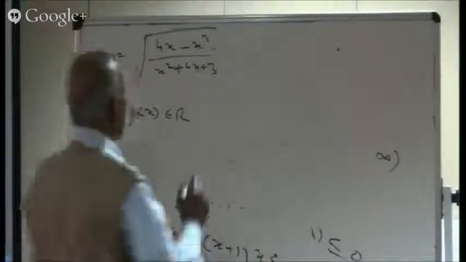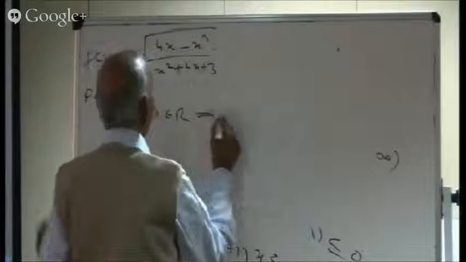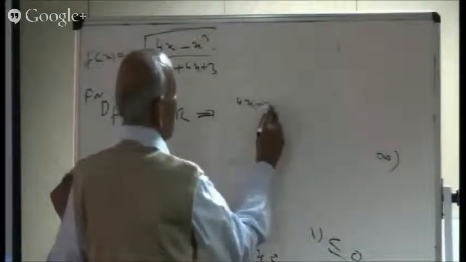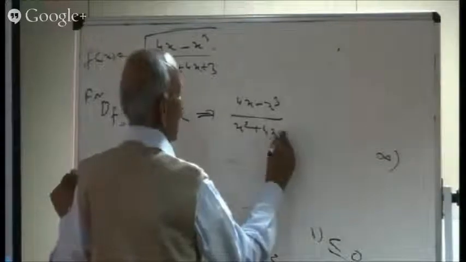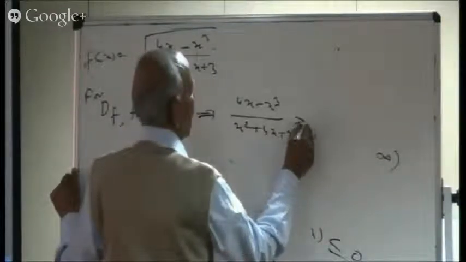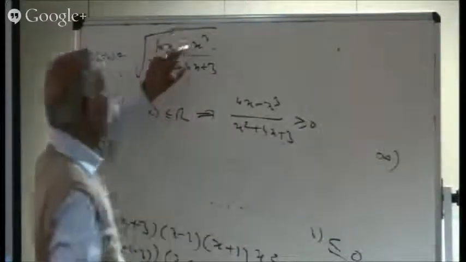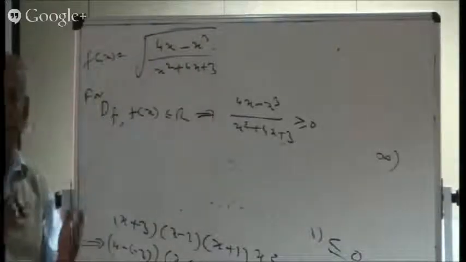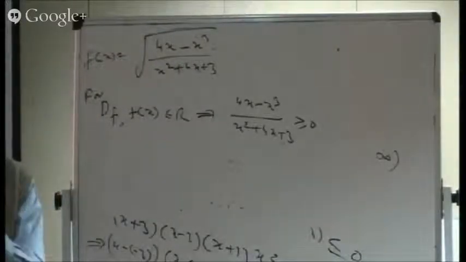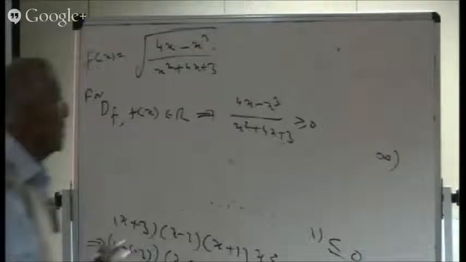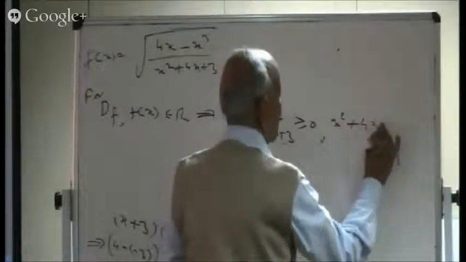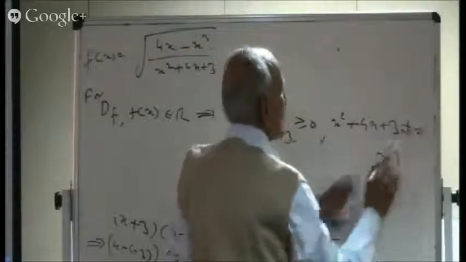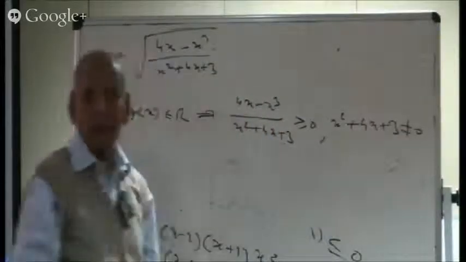The first restriction implies that 4x minus x cubed divided by x squared plus 4x plus 3 should be greater than or equal to 0, maybe equal to, because below the square root you can have 0 as well. But another restriction is that x squared plus 4x plus 3 should not be equal to 0.